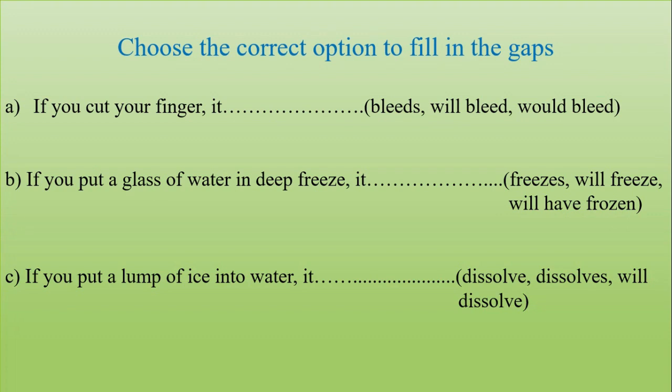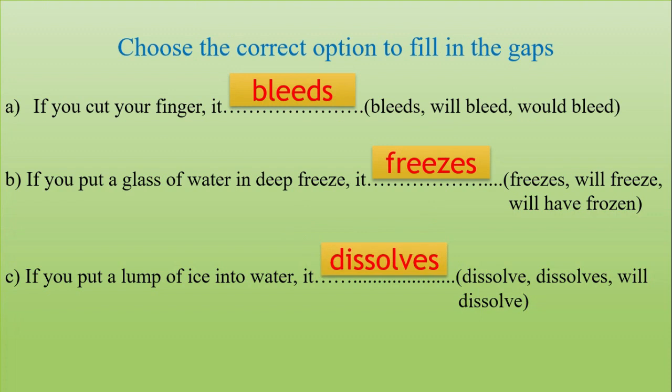Let's check. Question number A. The correct answer is bleeds. Remember the structure. If you do not remember, rewind the video and watch it again for the structure. Number B. The right answer is freezes. And number C. It's dissolves. Okay.